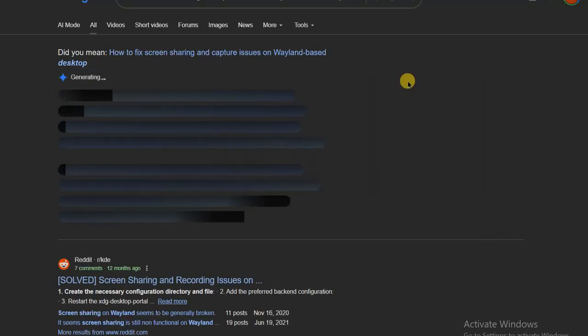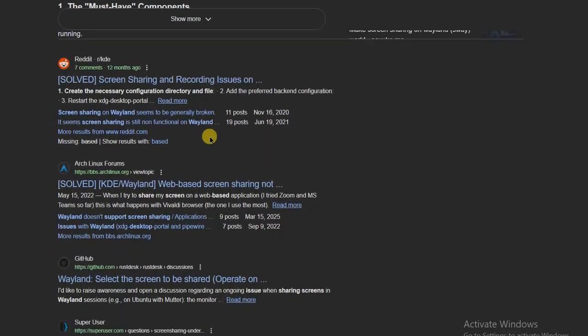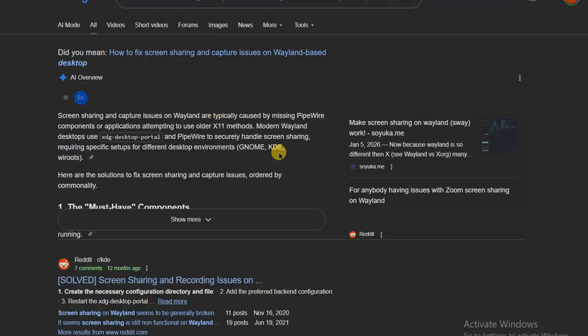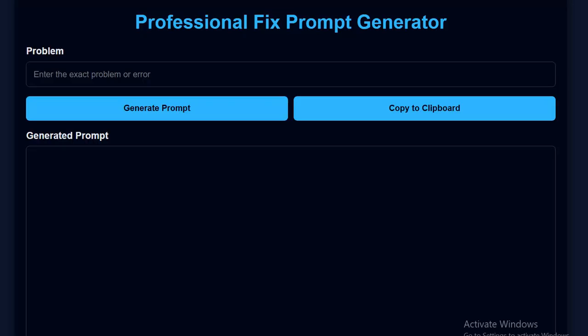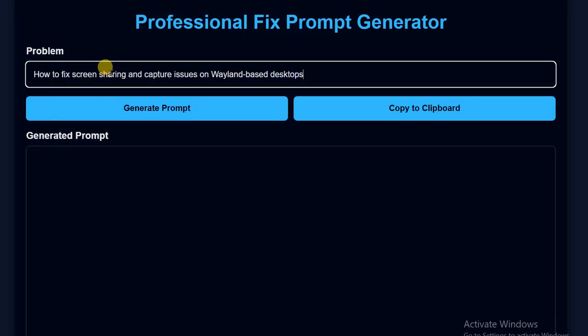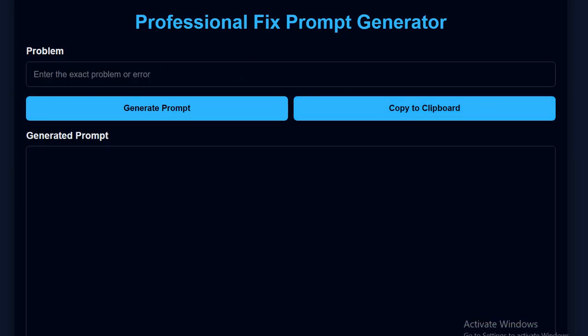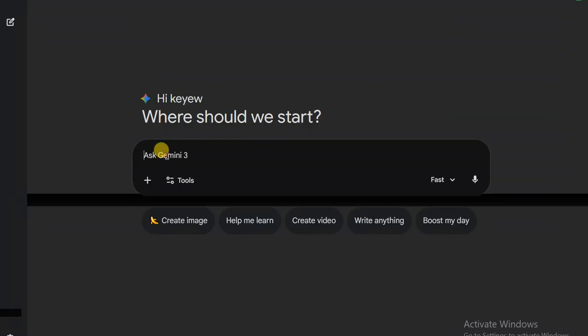You might have tried other tutorials online, but they're often long, confusing, or full of commands that don't work for everyone. On Rexish, we have a simple trick that makes screen sharing and recording work instantly without complicated tweaks. All you need is a small configuration change that lets your apps communicate with Wayland properly, giving you smooth sharing and capture without errors.